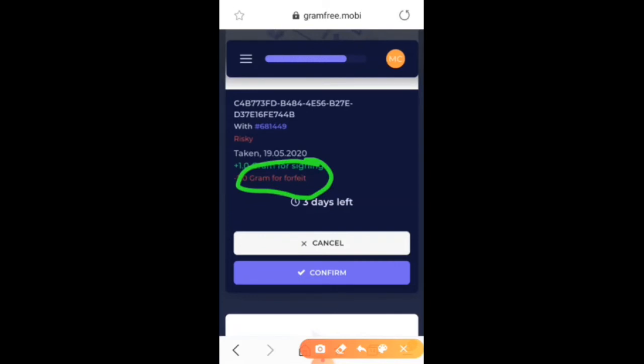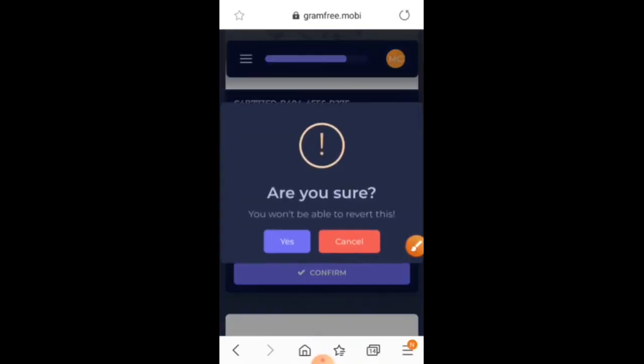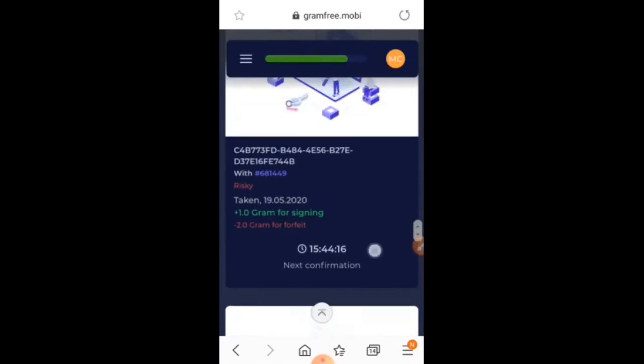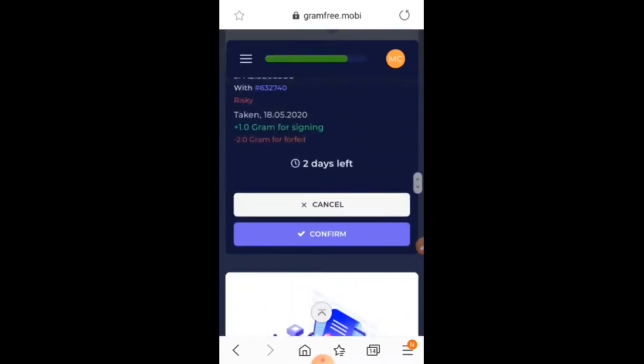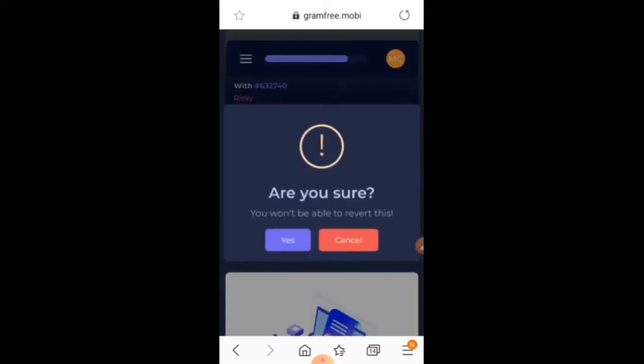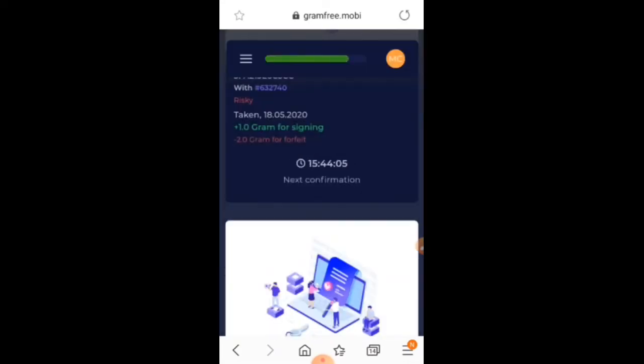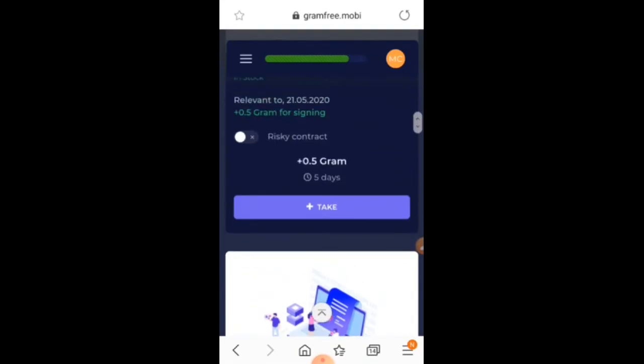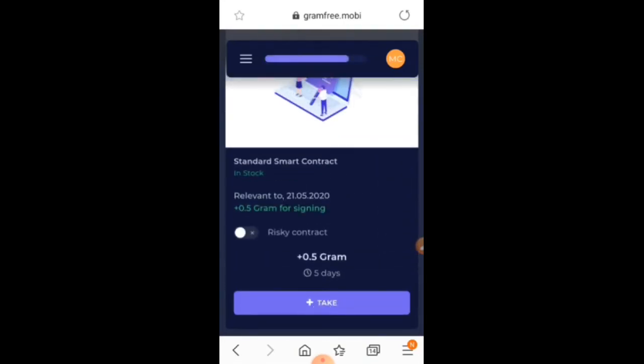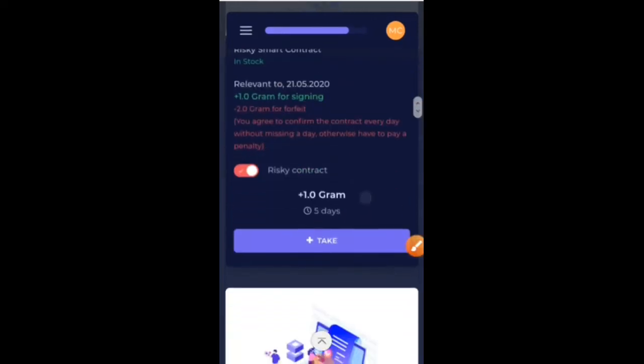So now 3 days left. What you have to do is click confirm, give okay. So this is also checked, and from here 2 days left, because I took the smart contract on the 18th. So confirm, give yes. Okay, 1 day is there, that is what is running. And from here you can see the new smart contract. As you're a new joiner, it will show whether you're eligible to take a risky contract or a standard contract. For a risky contract, you have to open this one. Okay, it will show us risky, then you have to take it.